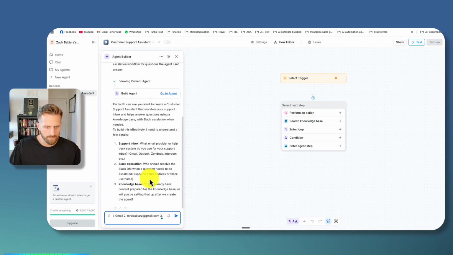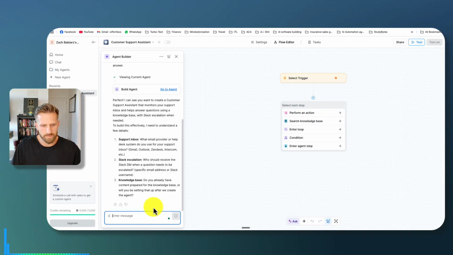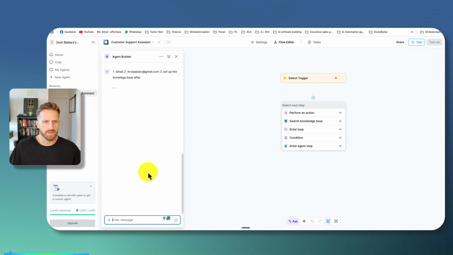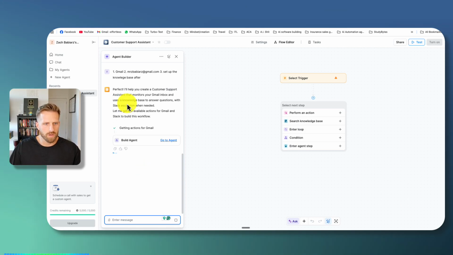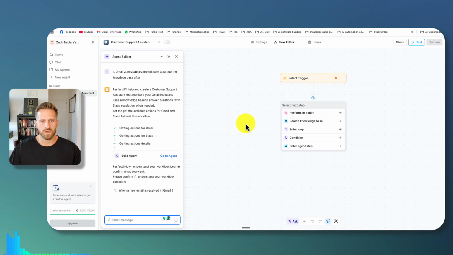And then, do you already have content prepared for your knowledge base, or we'll be setting that up after we create the agent? Okay, I'll set up the knowledge base after. All right, let's see if it takes that information and does something with it. Perfect. I'll help you create a customer support assistant that monitors your Gmail inbox. This is crazy if this works because this is super technical stuff. And if it's doing stuff like this automatically with just a couple prompts, like insane.